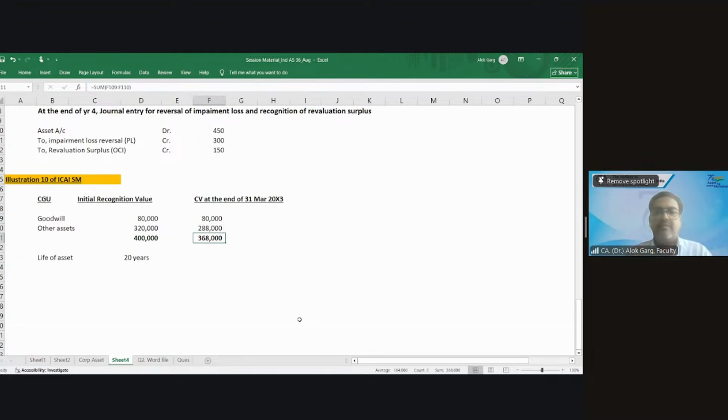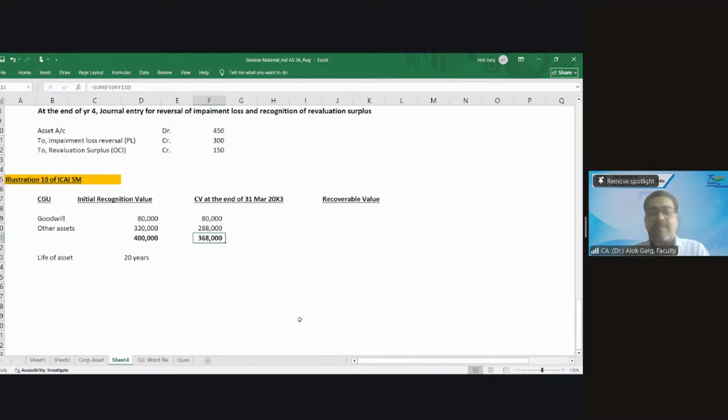Okay, 368. Now, what is the recoverable value which is given? The recoverable value was given in the question, how much was it? 2,12,000. You forgot that it was given before, as of 31st March 2023.